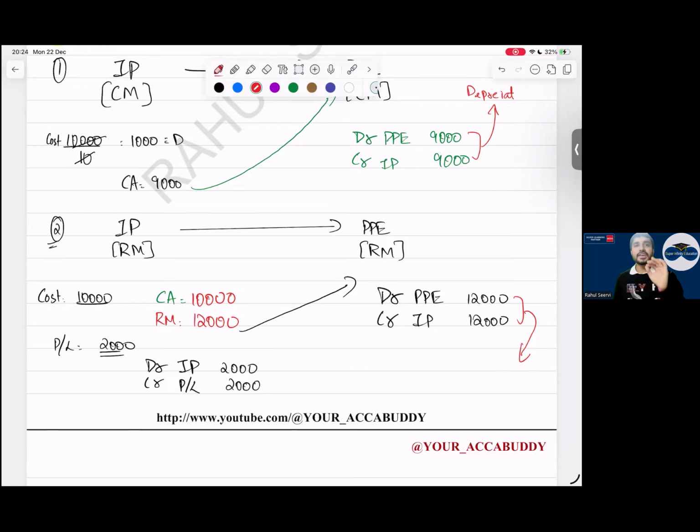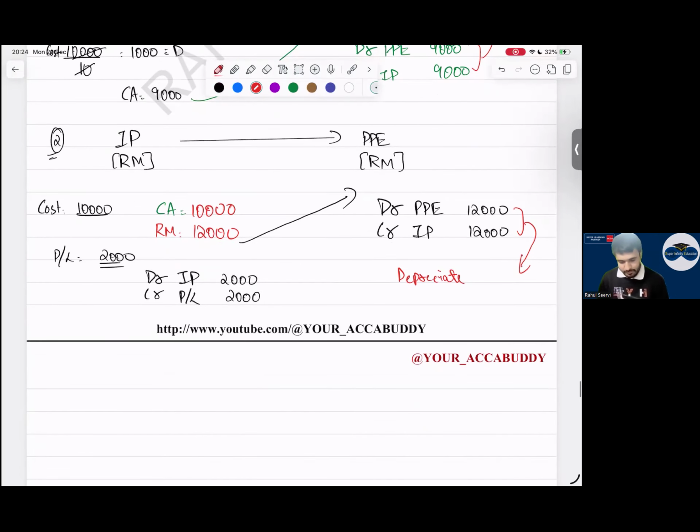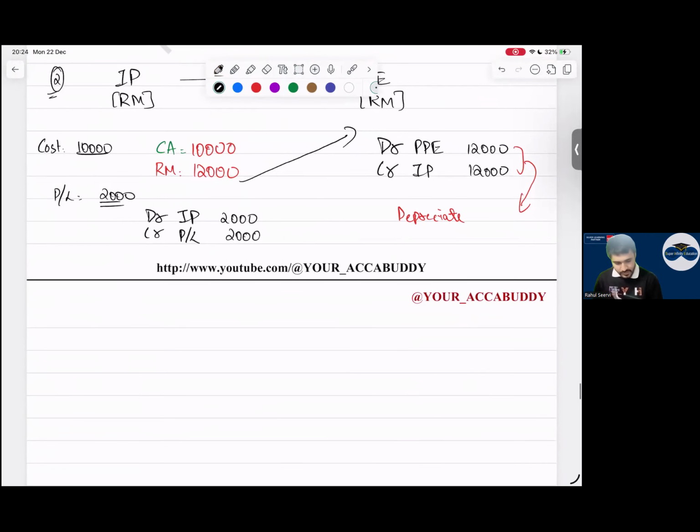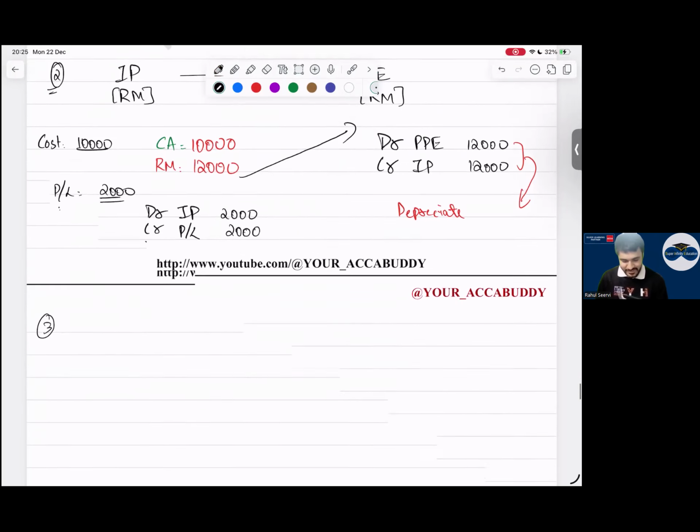IAS 16 says what? Yes, we have revaluation or cost model. Depreciate. Yes, sir. So depreciated. अभी मेरा हैंड राइटिंग थोड़ा ऐसा लग रहा है. If it's bad, good, जो भी है अच्छा ही है बस अभी के लिए.